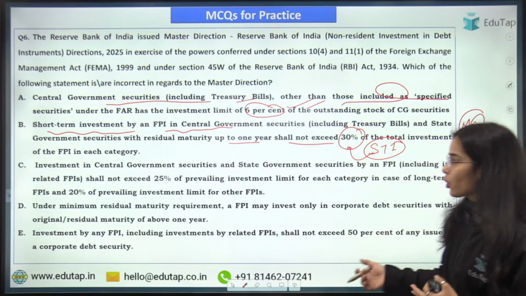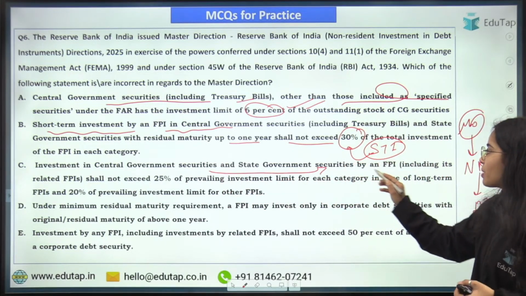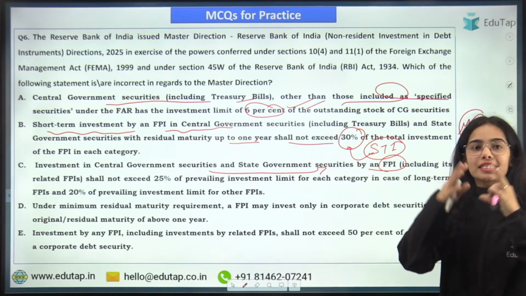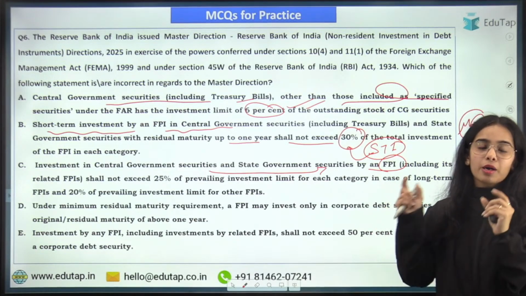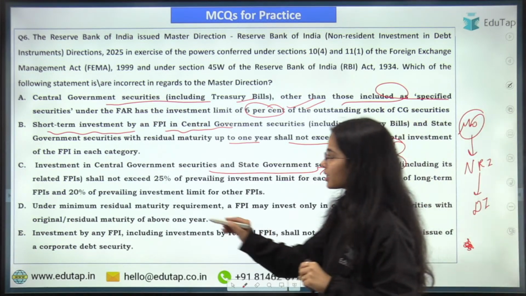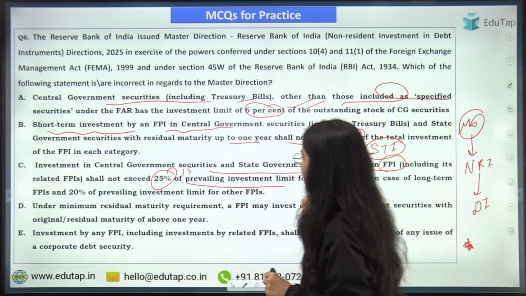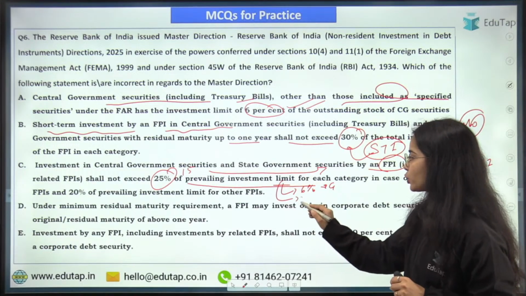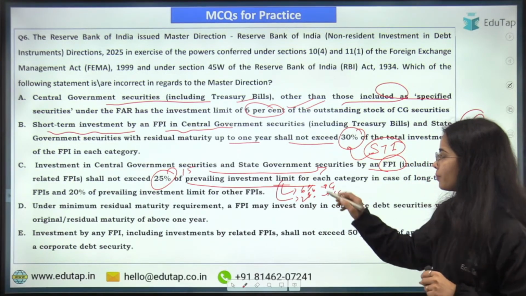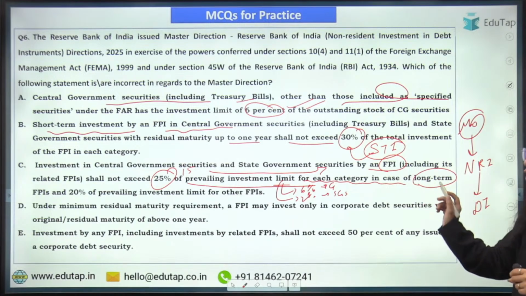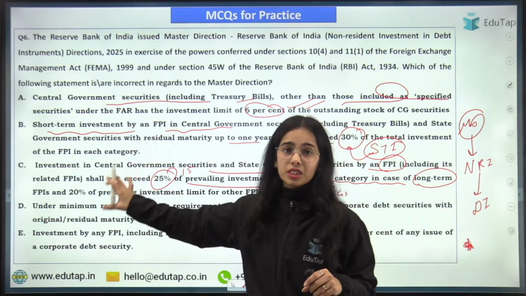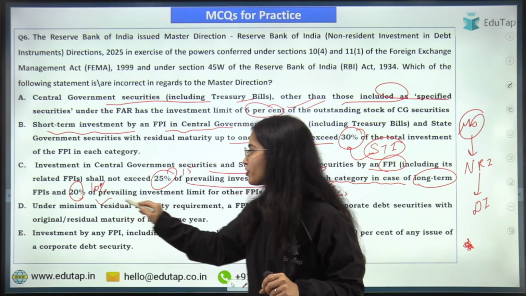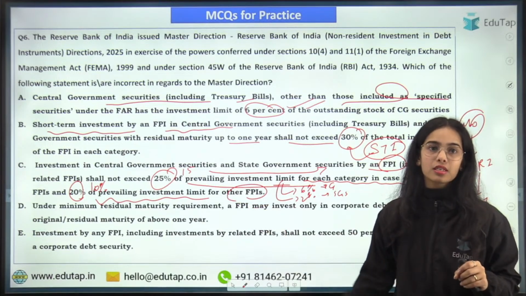Investment in central government securities and state government securities by a single FPI: the investment in central government securities and state government securities in totality by a single FPI shall not exceed 15% of the prevailing investment limit, that is 6% in case of central government securities and 2% in case of state government securities, for each category in case of long-term FPIs, and the investment by a single FPI shall not exceed 10% of the prevailing investment limit for other FPIs.